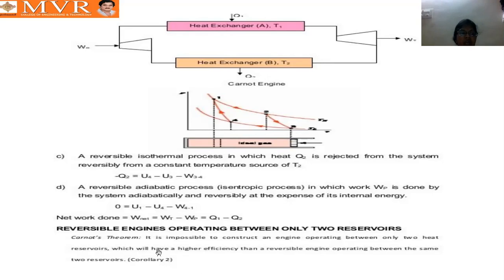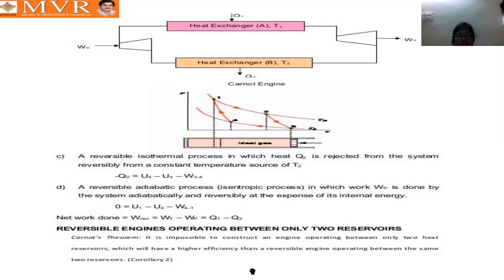So finally, what is our net work done? The work happens in the compression and the turbine only, so that is turbine work minus compression work. So turbine work is Q1, and pump work or compression work is Q2. So that is for the Carnot cycle. In our Carnot cycle we have two isothermal heat processes and two adiabatic processes. Okay. And next, we are discussing the reversible engines operating between two reservoirs.